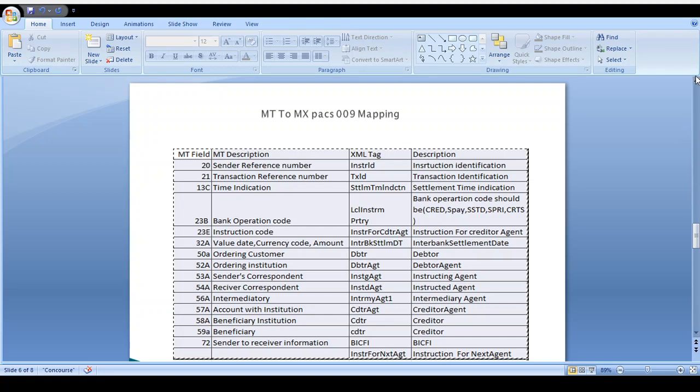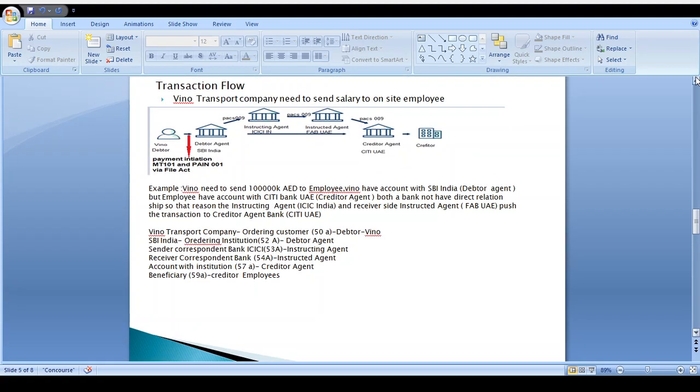Next, here I will provide an example for you. Just look at this example. Vinod Transport needs to send salary to on-site employees. Vinod Transport is an Indian company. It needs to send this salary to all the on-site employees who are working in another country. Suppose Vinod needs to send 1 lakh AED to those who are working in Dubai.